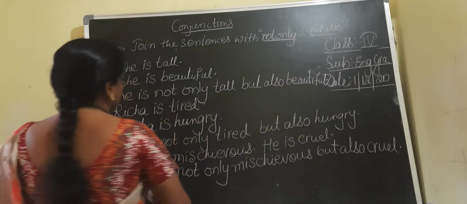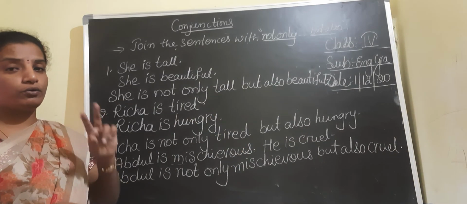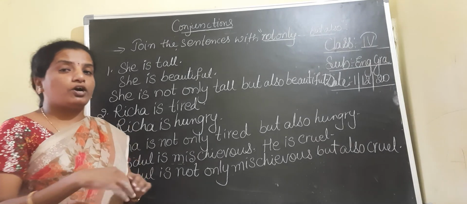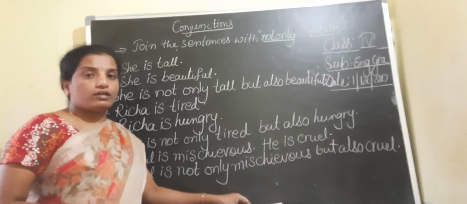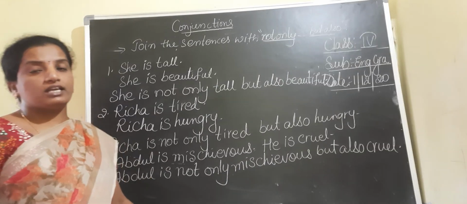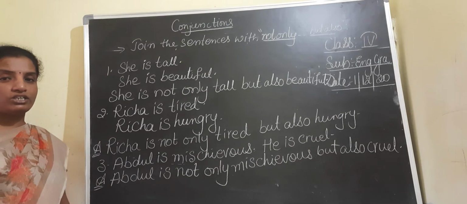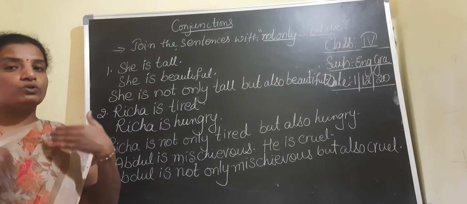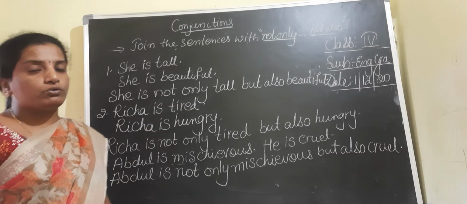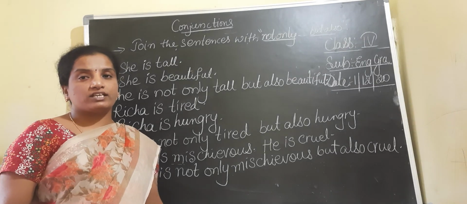So in this way, children, today we have learnt two conjunctions, and how to join the sentences by using these two conjunctions. In our next session, children, we will discuss a few more conjunctions, and how to join the sentences by using those conjunctions.